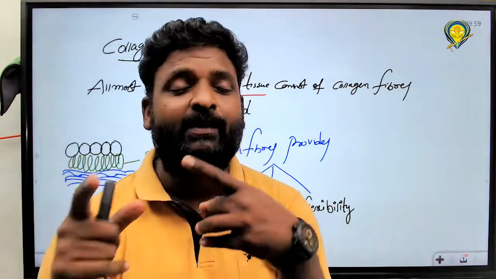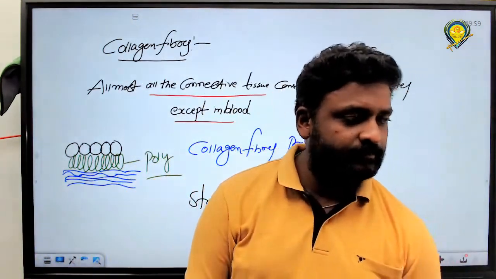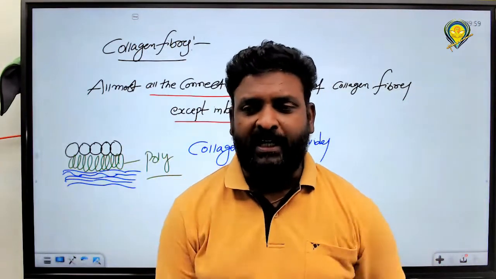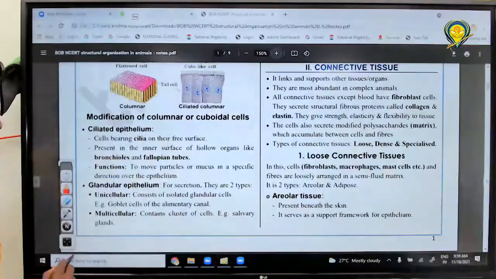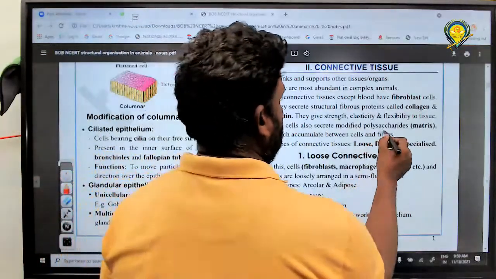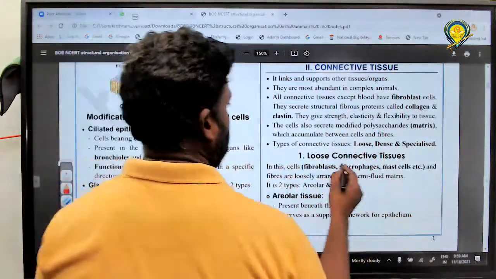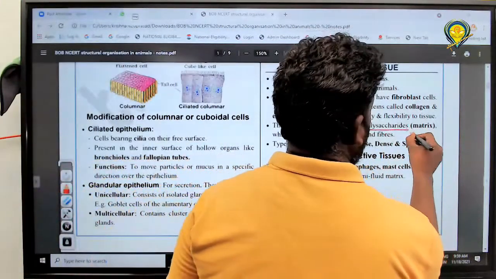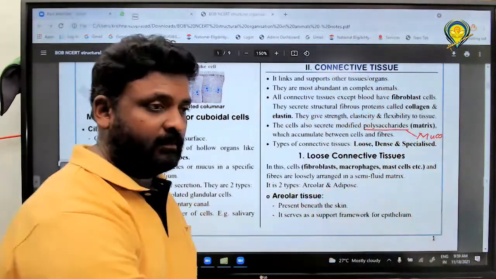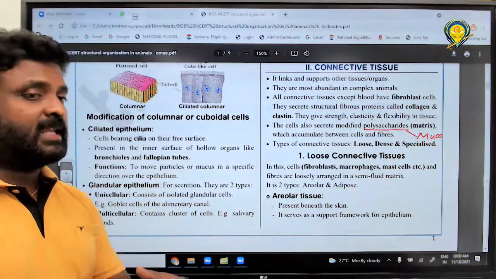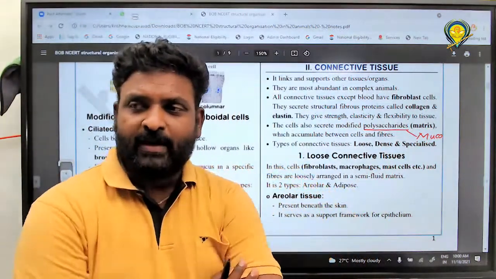You have to underline in your NCERT also: mucopolysaccharide. They are giving just polysaccharide, but you have to write mucopolysaccharide here. Very, very important. Please write it in your NCERT also. Okay? All of you have it?